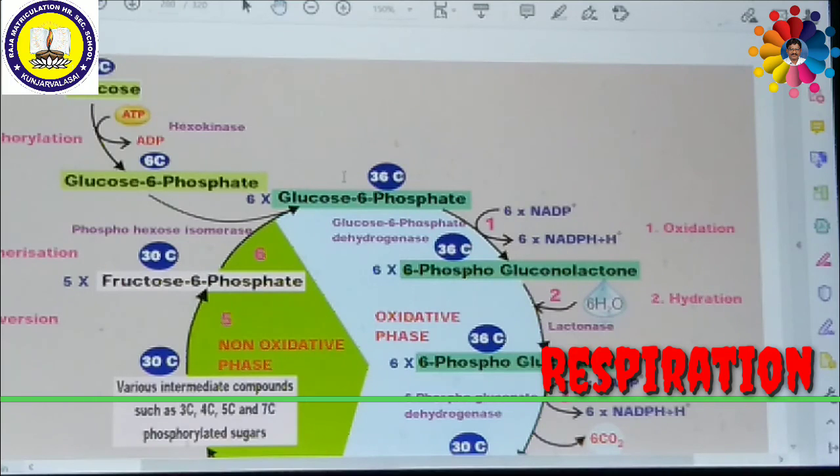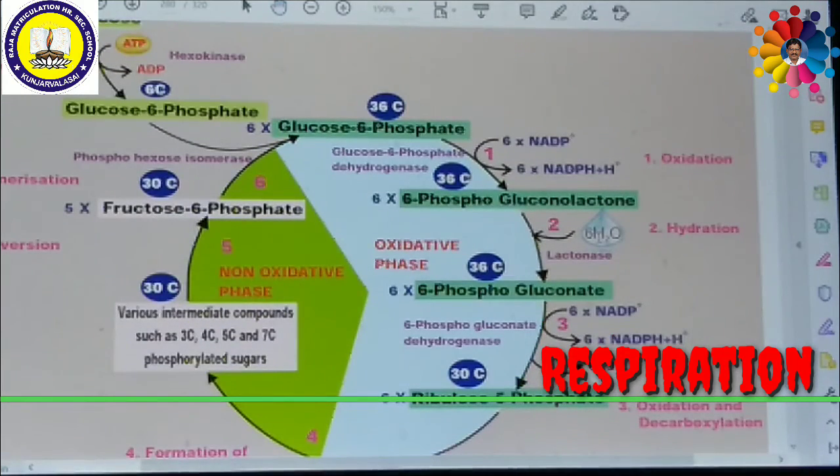That means it utilizes 6 molecules of water with the help of an enzyme called lactonase. Then 6 molecules of phosphogluconate will be converted into 6 molecules of ribulose 5-phosphate with the help of an enzyme called 6-phosphogluconate dehydrogenase. Here one decarboxylation occurs. That means 6 molecules of carbon dioxide are released.